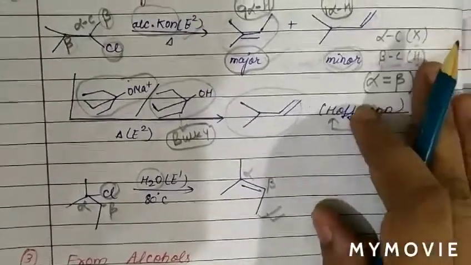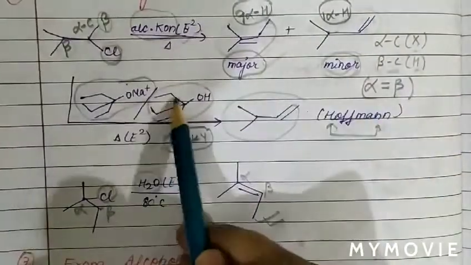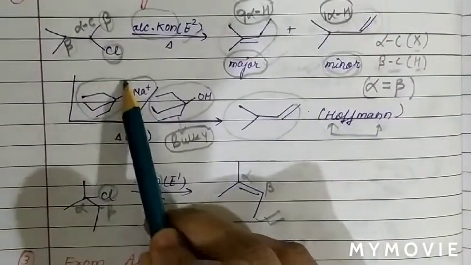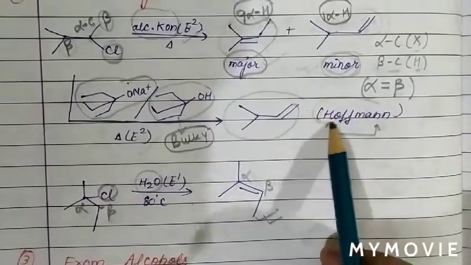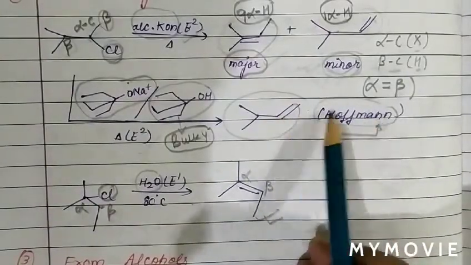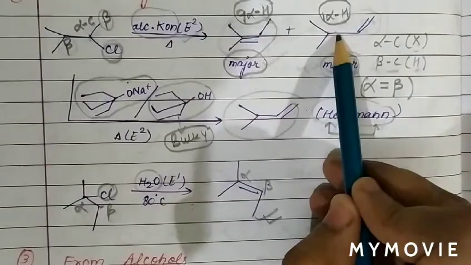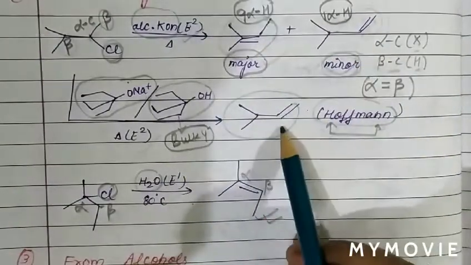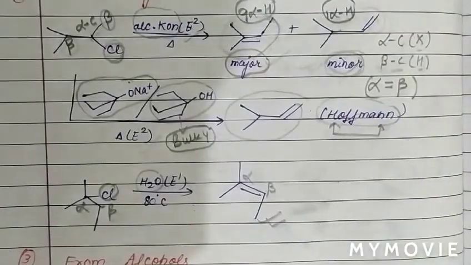So we have discussed the presence of a bulky base. Bulky base means more steric hindrance. Then the major product is according to the Hofmann rule. What is the Hofmann rule? The minor product obtained in the Saytzeff elimination reaction will become the major product in Hofmann.